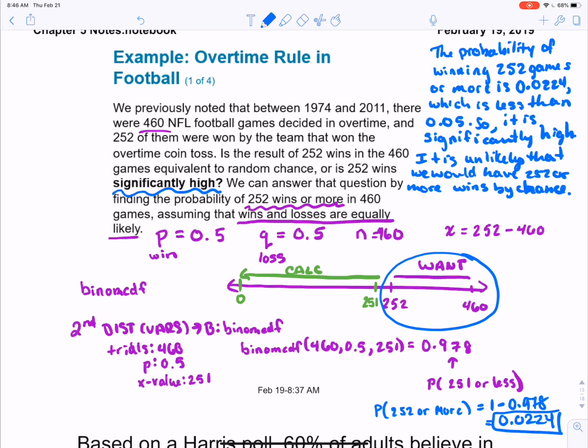As we've seen before with that inferential rule, that means that we ruled out chance, so we're left with the more reasonable explanation that the team winning the overtime coin toss had a better chance of winning the game, right? There's probably something wrong with our assumption.